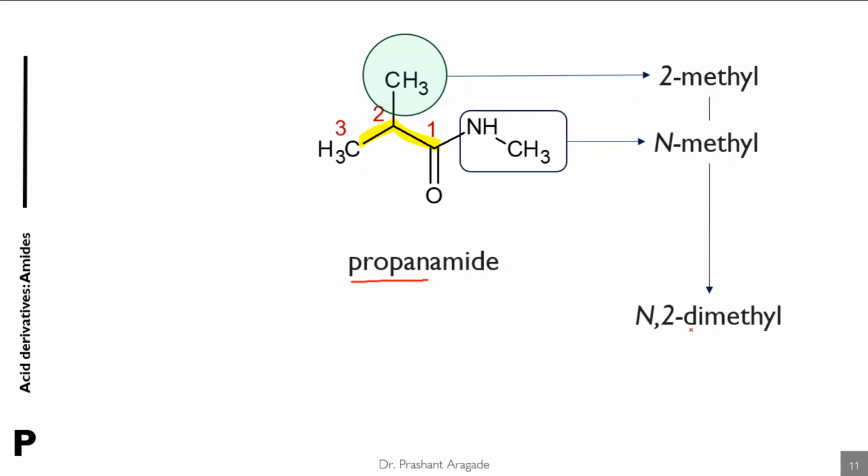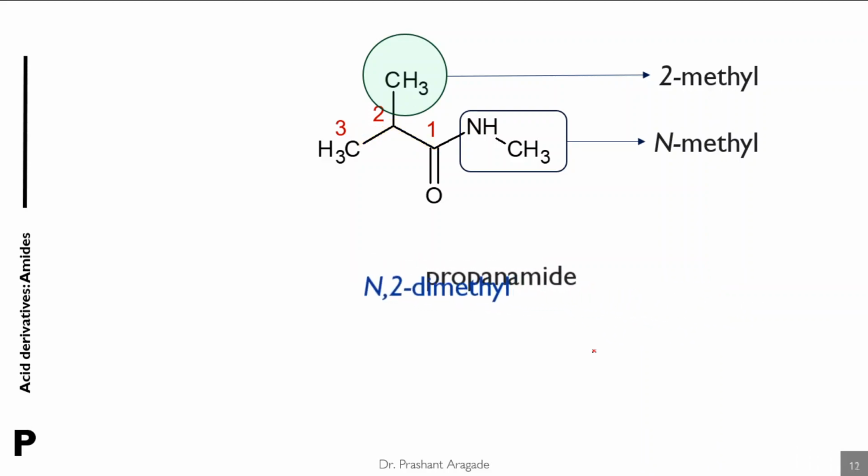So you have to use the prefix di because the methyl substituent is present 2 times, and then you have to arrange the position numbers like that: first alphabets and then position numbers. So the name of this compound is N,2-dimethylpropanamide. Remember that the position numbers are separated by commas.